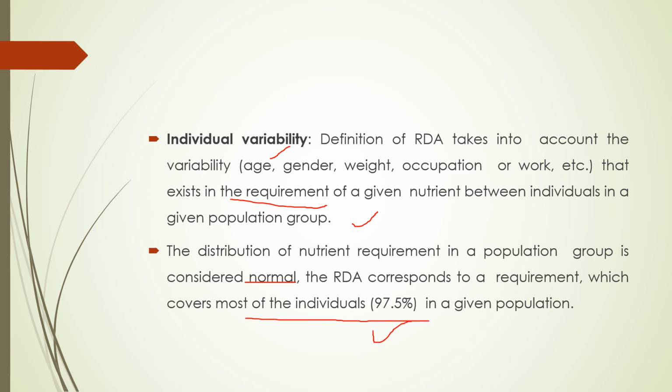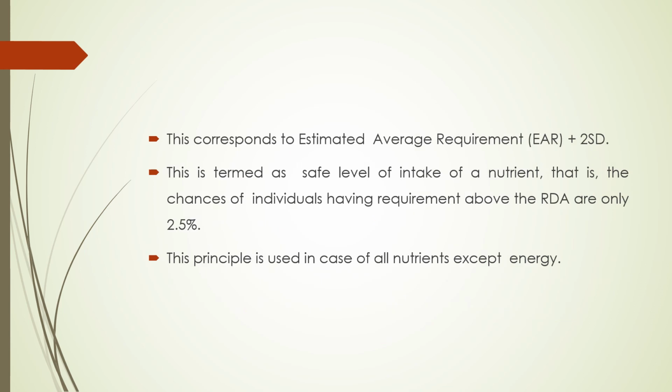That is 97.5% in a given population. So this corresponds to estimated average requirement plus 2 standard deviation. Okay, that's 97.5%. This is termed as safe level of intake of a nutrient. That is, the chances of individuals having requirement above the recommended dietary allowance are only 2.5%. But this principle is used in case of all nutrients except energy.